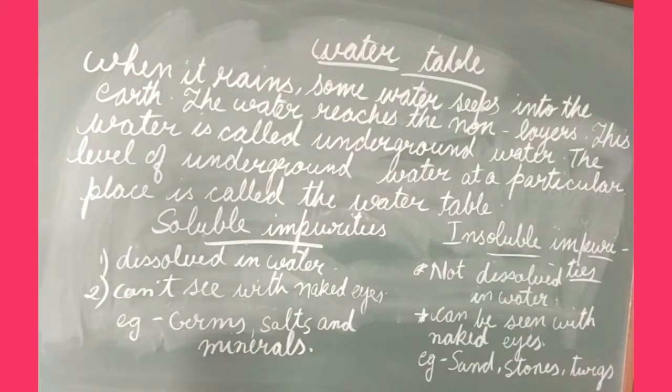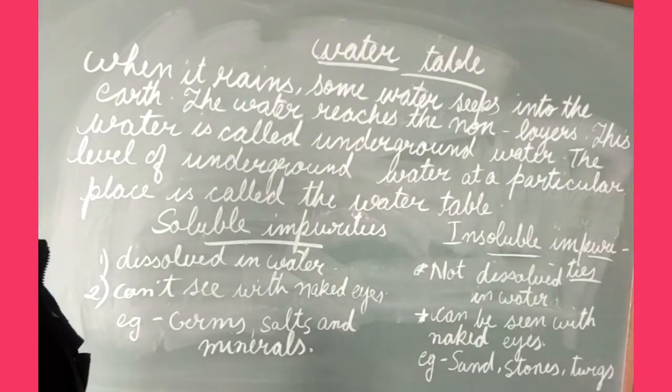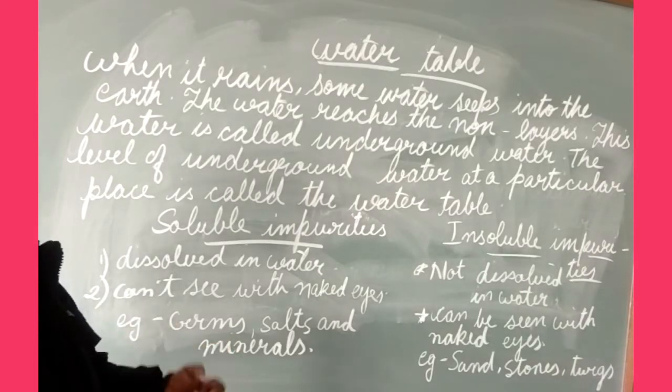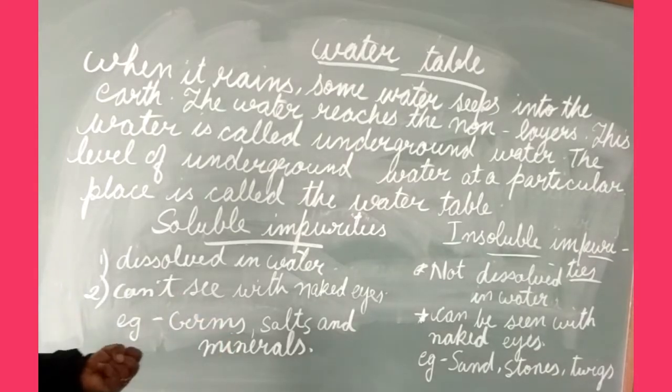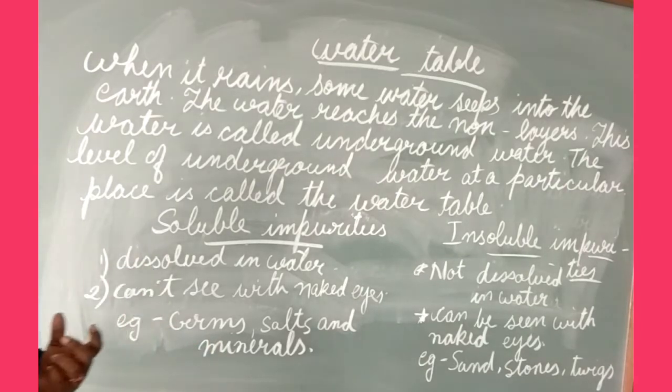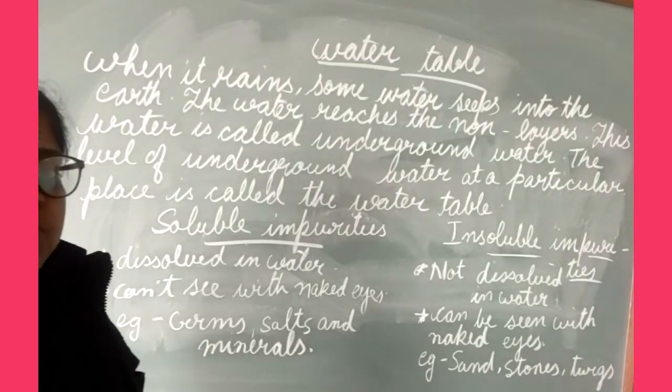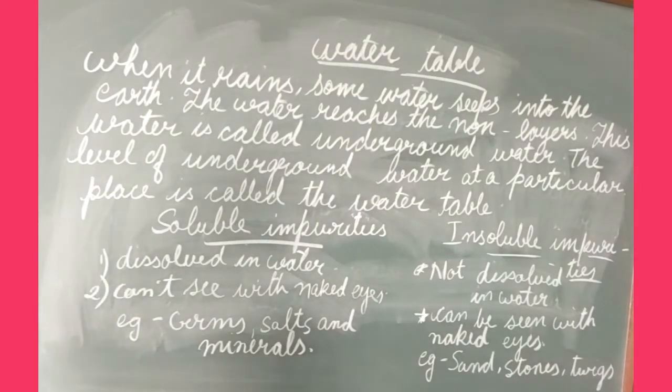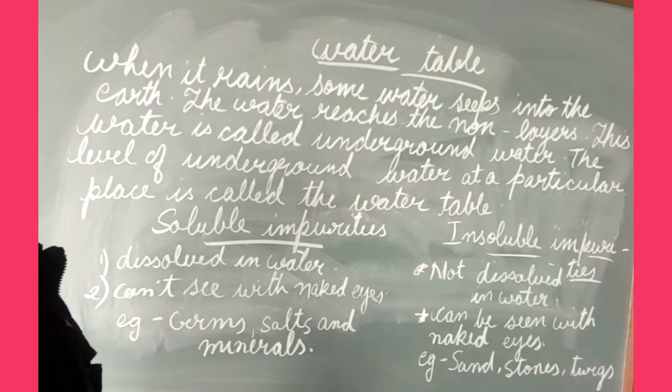When it rains, some water seeps into the earth. When it rains, what happens? Some water, you have seen raining. So some water seeps under the earth, and the water reaches the rock layer. That water reaches the rock layer. This water is called underground water. That water is known as what? Underground water. The level of the underground water at a particular place is called the water table.